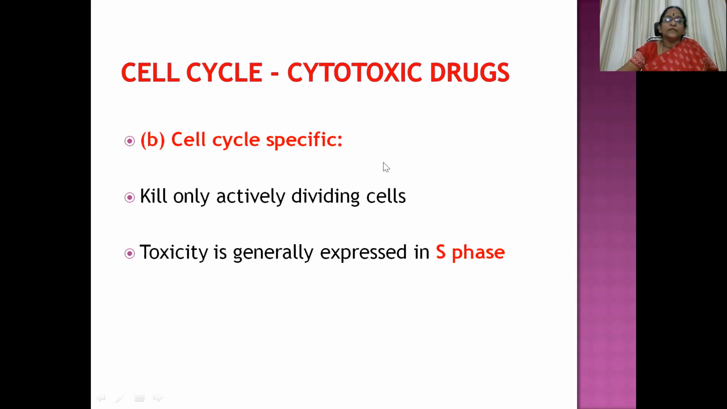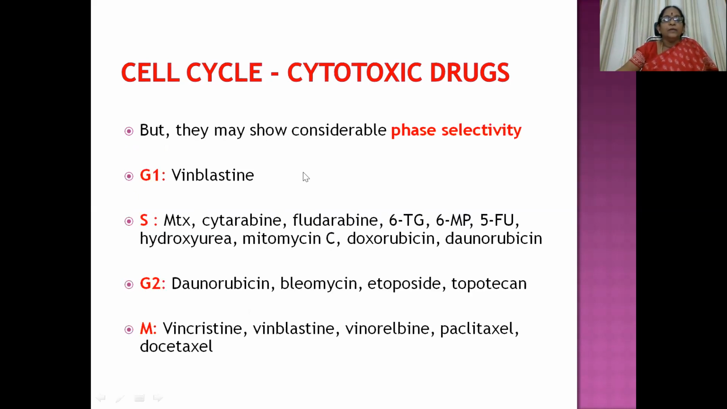Cell cycle specific drugs means they kill only actively dividing cells. So toxicity is generally expressed in S phase. But they may show even considerable phase selectivity, like in G1 phase, where vinblastine acts. Methotrexate, cytarabine, fludarabine, 6-TG, 6-mercaptopurine, 5-fluorouracil, hydroxyurea, mitomycin C, doxorubicin, and daunorubicin all act through S phase, whereas daunorubicin can act through G2 phase also, along with bleomycin, etoposide, and topotecan.